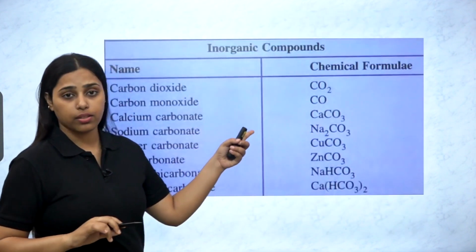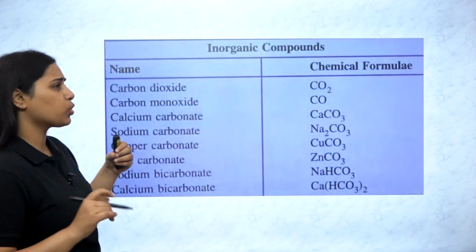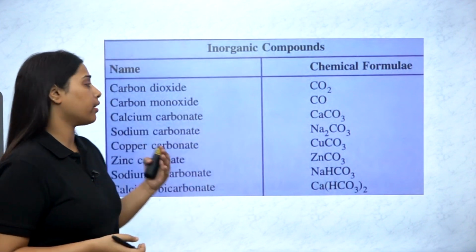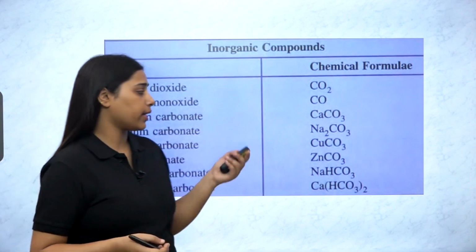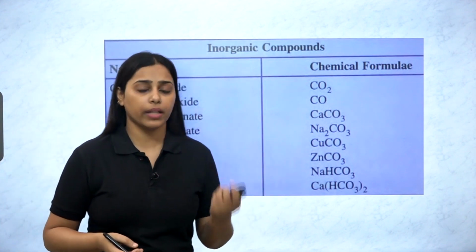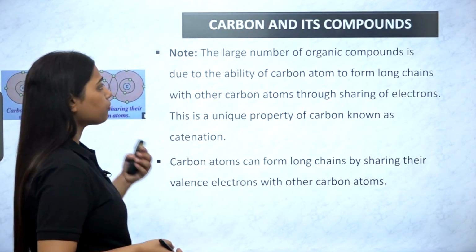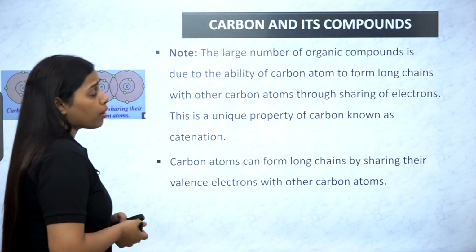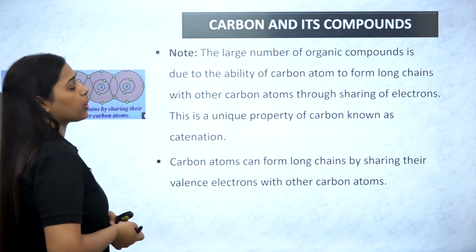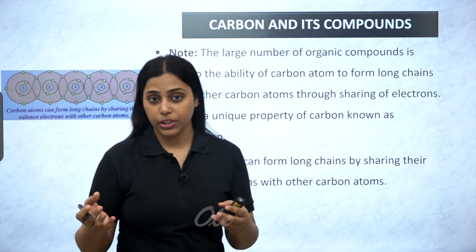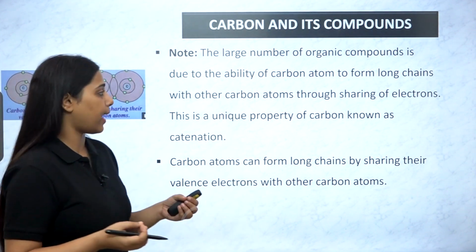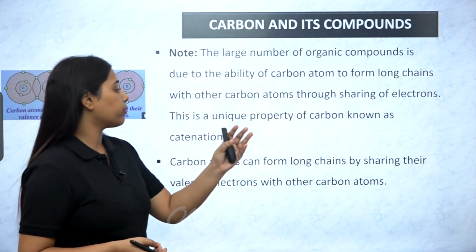Then inorganic compounds are like carbon dioxide, mostly gases, and then minerals. Carbon monoxide, calcium carbonate, sodium carbonate, copper carbonate, zinc carbonate, so many mineral ions are present. Carbon forms a large number of organic compounds because of the ability of carbon to form long chains. Although I mentioned it at the start, it is through sharing of electrons.